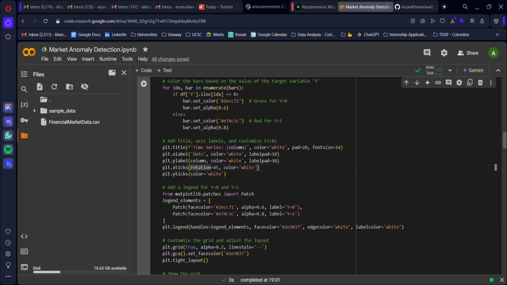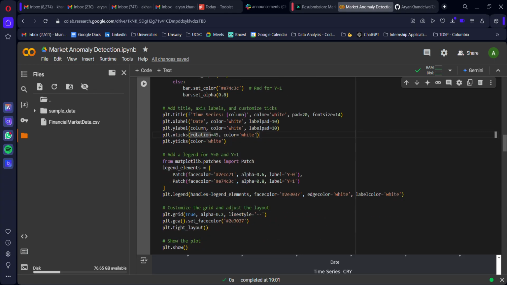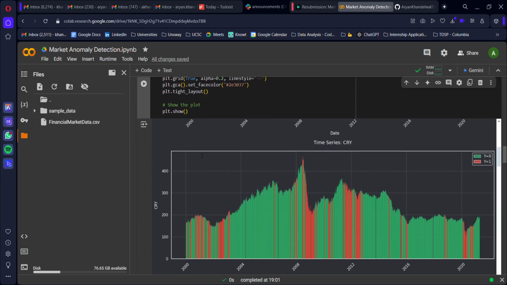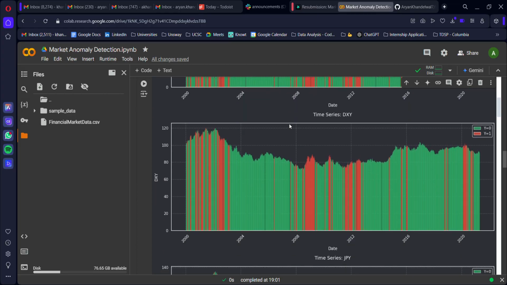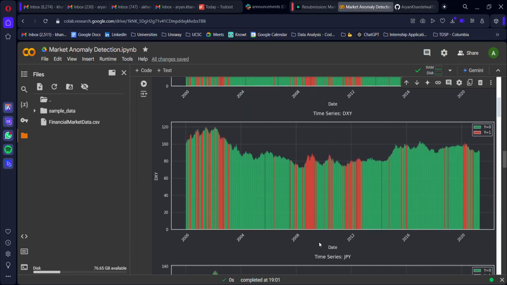Essentially, green bars represent y equal to 0, which means that there has been no market crash, while red bars mean that there has been a market crash. To give you an overview, you can directly see over here for particular indexes, such as DXY, that the x-axis represents the date in years, of course, with an interval of 4 years from the 2000s, and the y value indicates the index value that has been occurring over time.